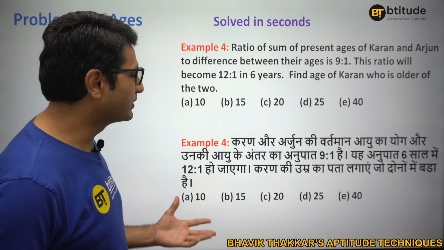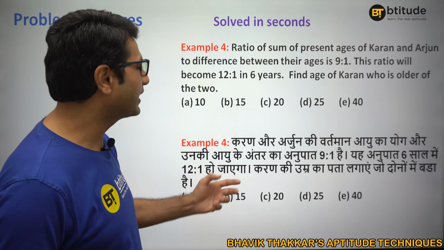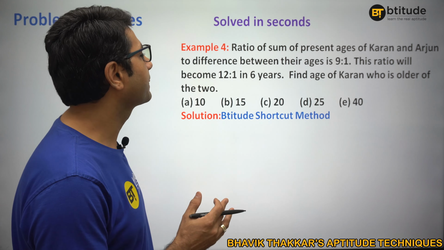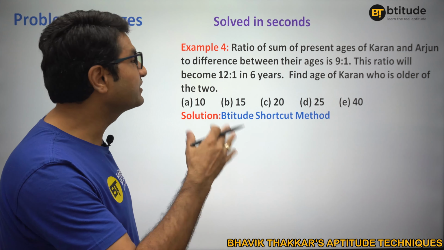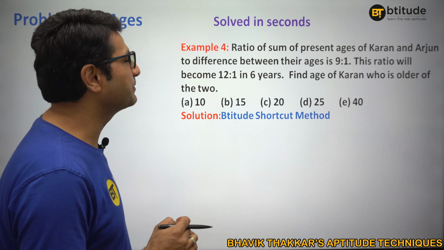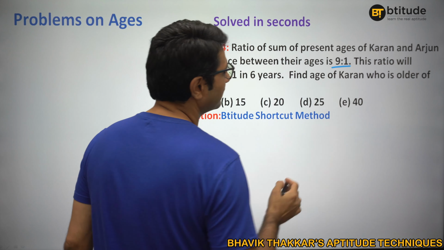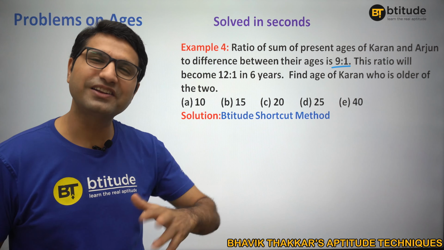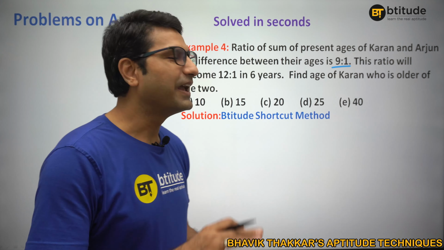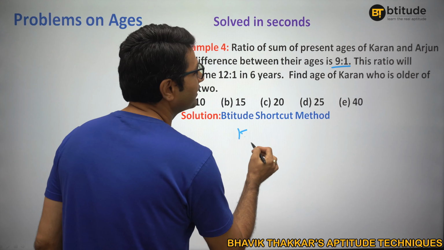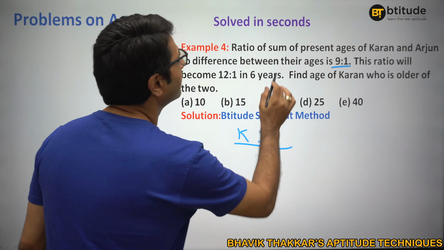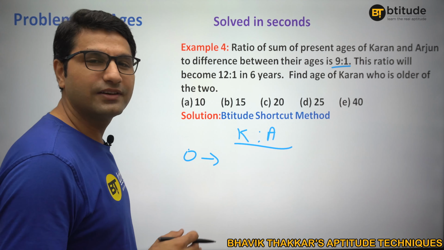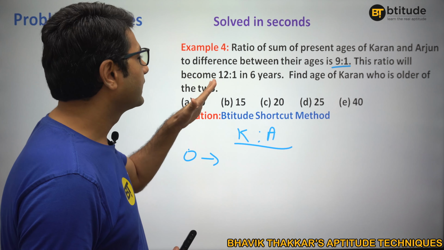All right then, what about this one? Again, you can pause the video. Let's have an idea. The ratio of the sum of present ages of Karan and Arjun to the difference between their ages. Now this is also very important. This is the ratio of sum and difference. Again, this is given in ratio. I already explained to you: Karan and Arjun's present age, that is the current age, 0 time, I would say.